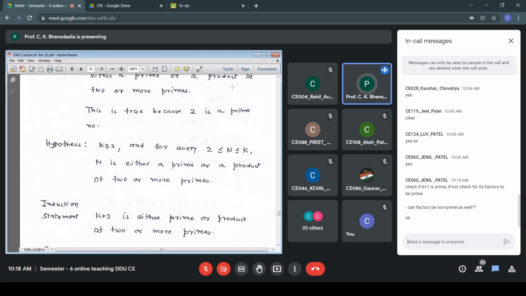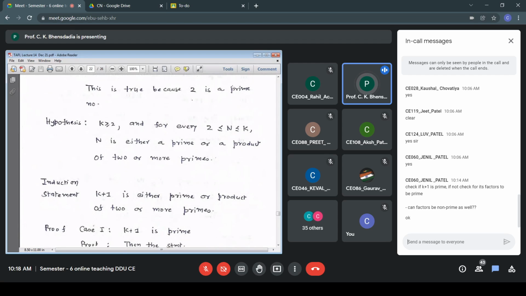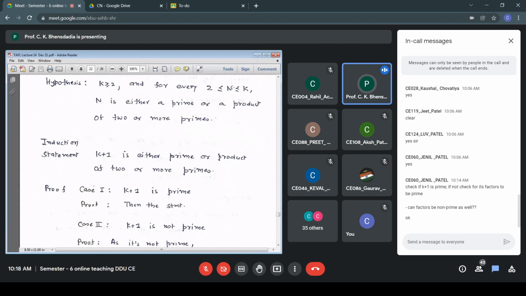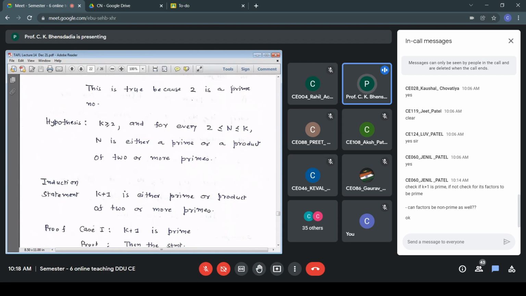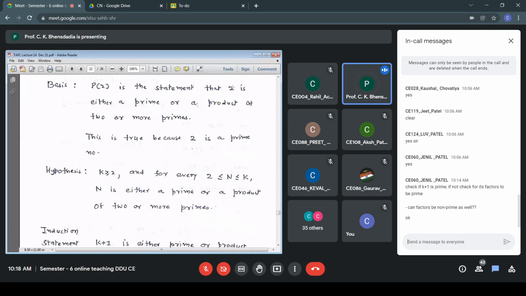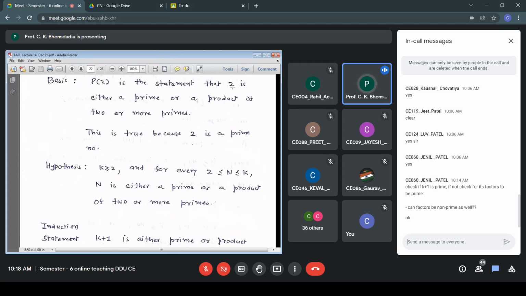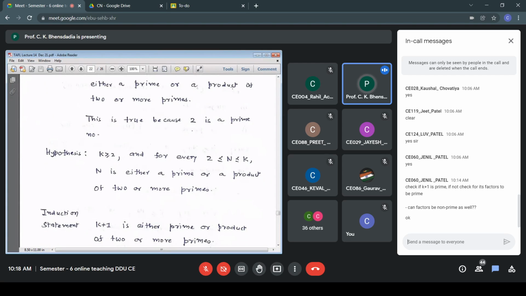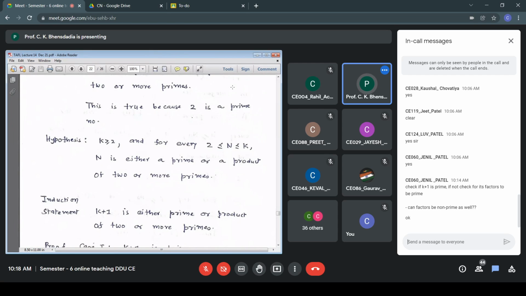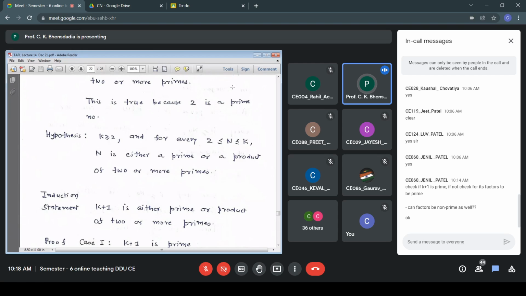We took case 1 as k plus 1 is prime, and case 2 as k plus 1 not prime. Only these two possibilities are possible, and we chose k plus 1 because that was our ultimate statement. We wanted to prove that k plus 1 is either prime or a product of two or more primes. Therefore, we appropriately designed the cases in terms of k plus 1.